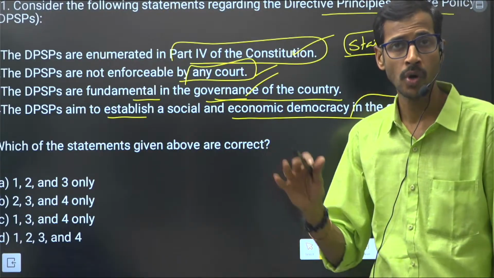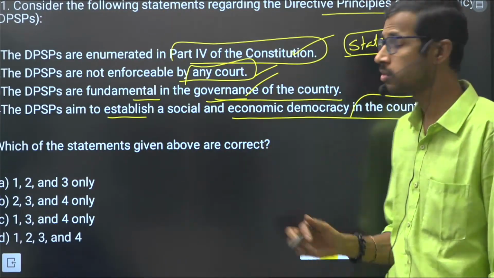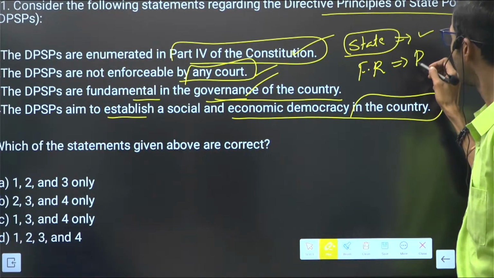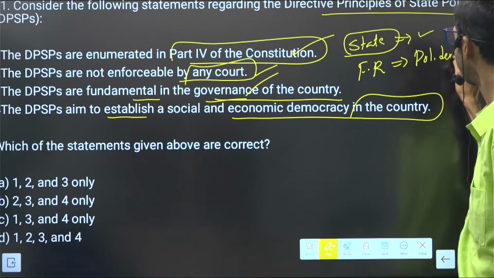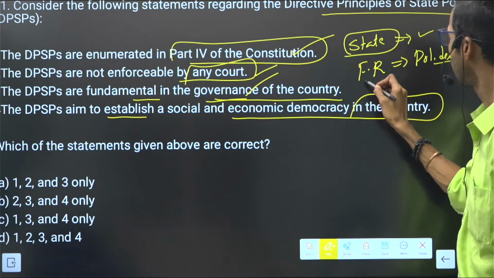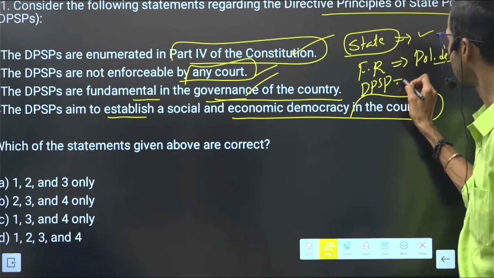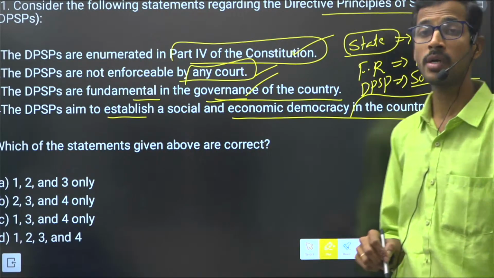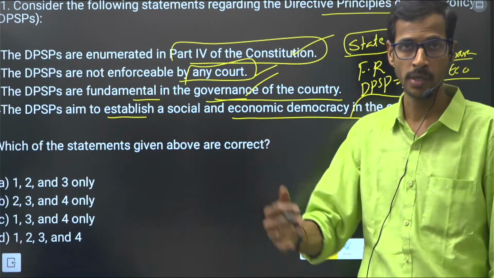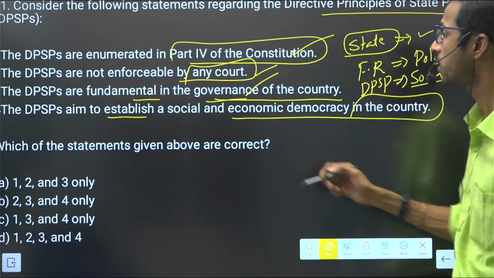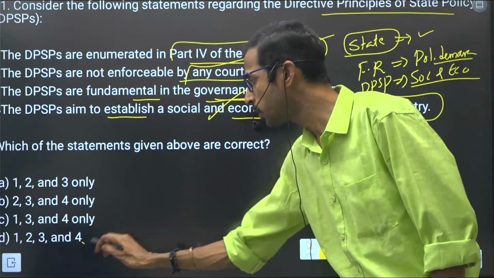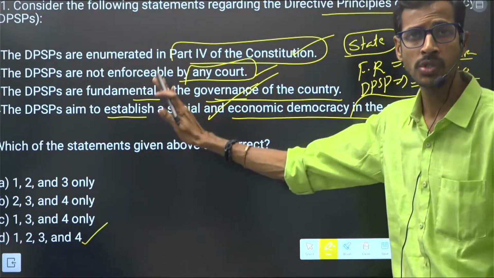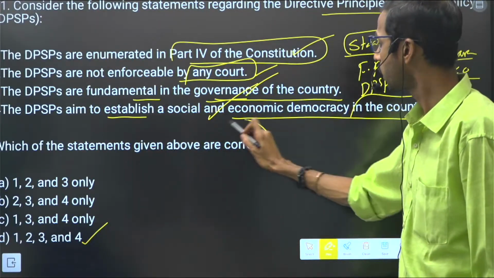If you follow the conventional principles, fundamental rights are related to political democracy, right? It will denote the political democracy. But if you consider the DPSPs, it is completely social and economic democracy. It establishes social and economic democracy in India. That is the importance of these DPSPs. All these four statements are correct. There is no confusion here, right? They are asking for correct options only.